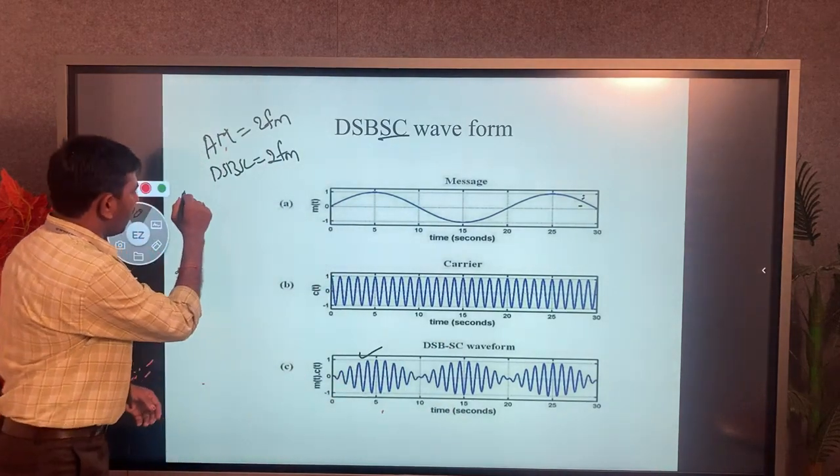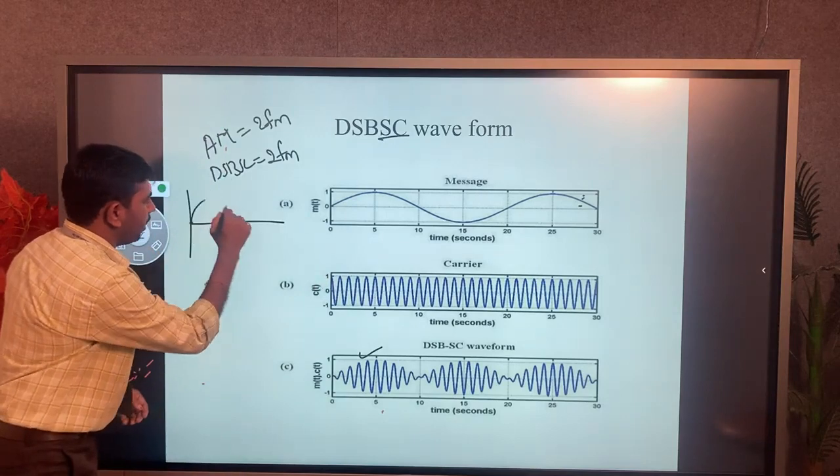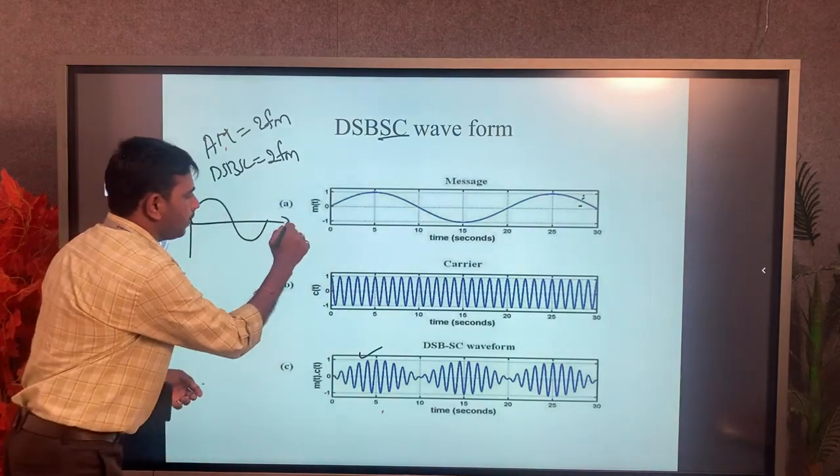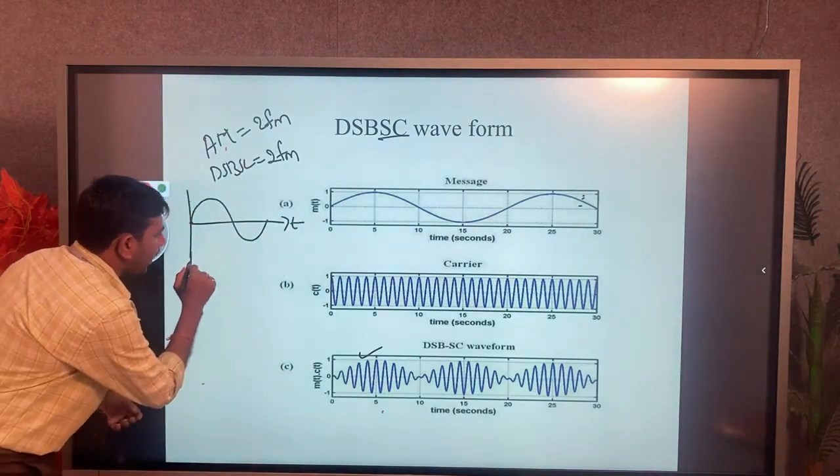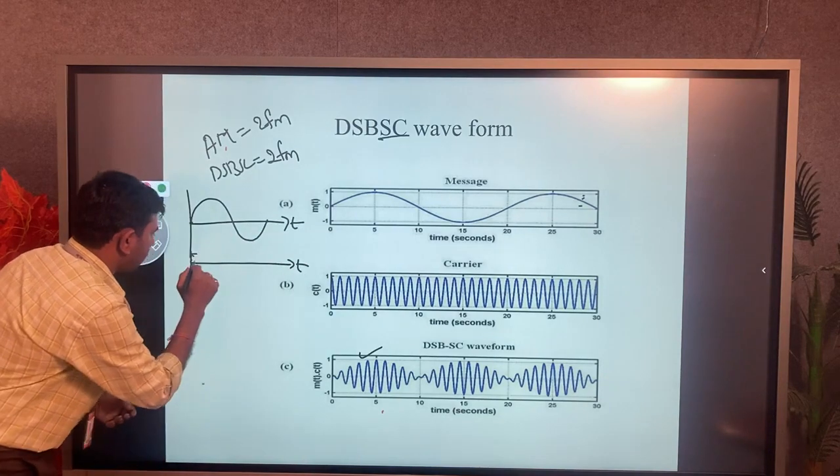I have to draw one pulse cycle. This is my message signal and this is my carrier signal.